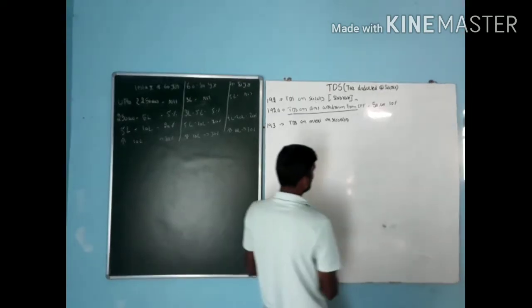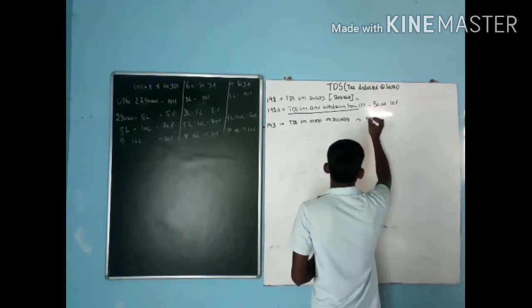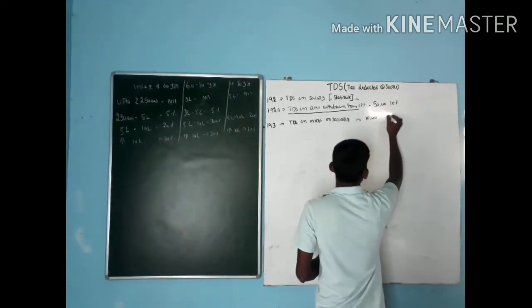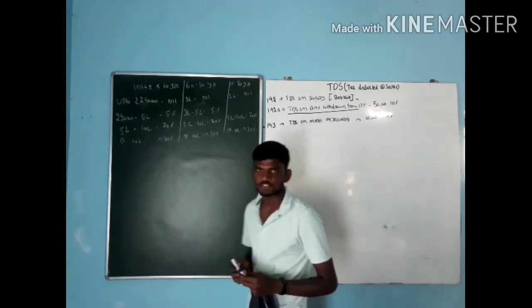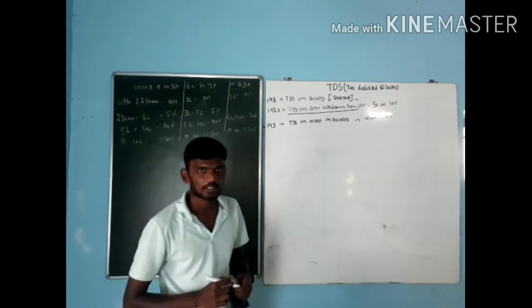If you pay any kind of interest on securities, the limit is 10,000. If it is exceeding 10,000, I have to deduct TDS at 10%. That is interest on securities.